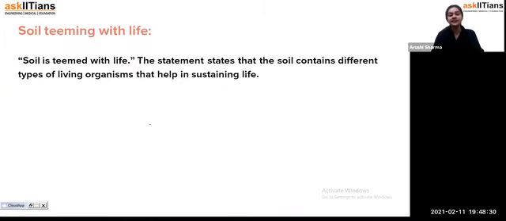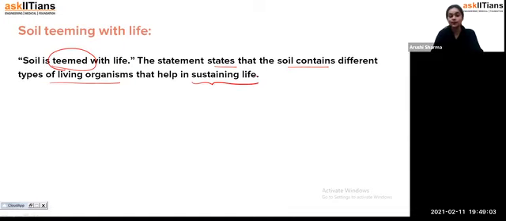Now, the very next topic is soil teeming with life. Like how is it teeming with life? It's a statement, student, that soil is teeming with life. If I say how, the statement states that the soil contains different types of living organisms that help in sustaining life. Because, as I've told you, the soil acts as a natural shelter, a natural home for many microorganisms like earthworm, fungi, bacteria. So, students, all these microorganisms are very important for us. Why are they important for us, students?